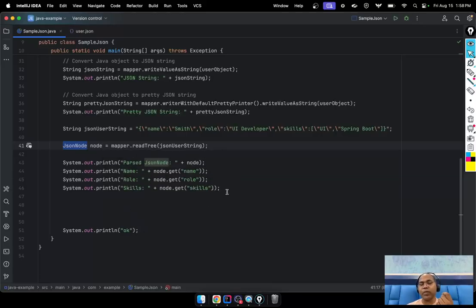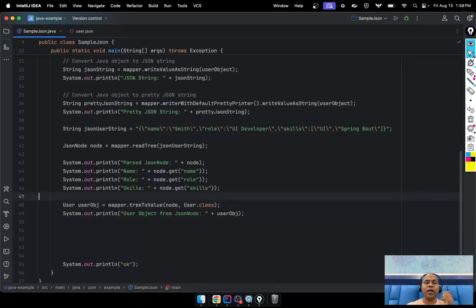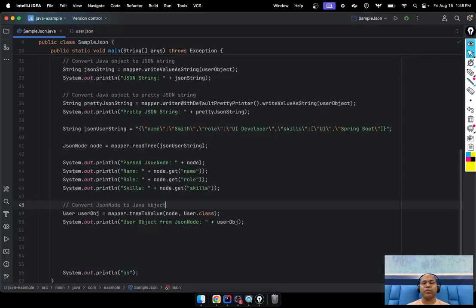You have a string representation and want a specific kind of object. Then you can say, I want to convert to the user object. So I pass this node and say, this is the node, I want this user class. Now you can get the user object.